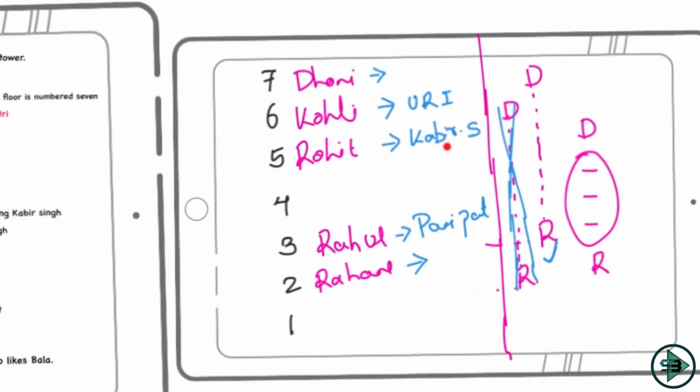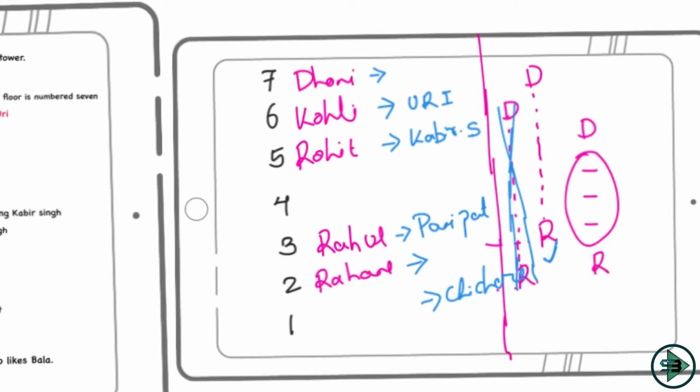So below Rohit, the only odd number floor that is left right now is 1, because 3 is occupied. So someone who is living at 1 is watching Chichore. Let's write this here: someone who is living on floor number 1 is watching the movie Chichore.